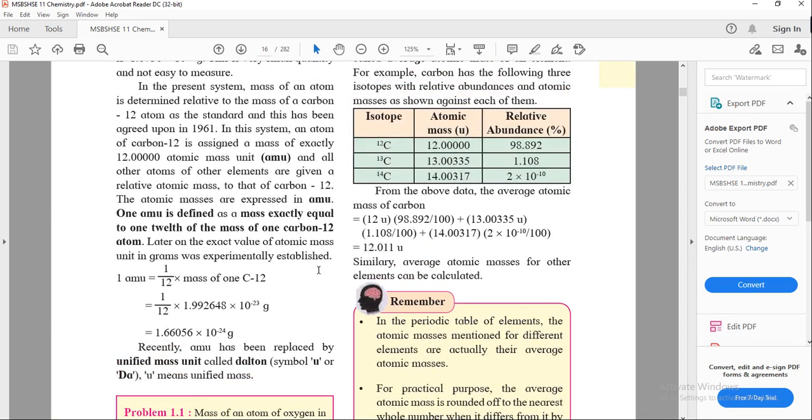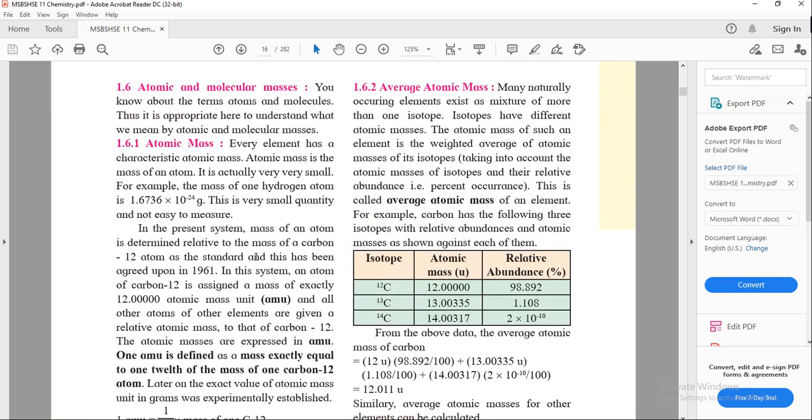So why are we taking carbon-12 as a standard for weighing other elements? The first thing is that the abundance of carbon-12 in nature is very high, nearly 100%. 98.892% of carbon-12 is present.